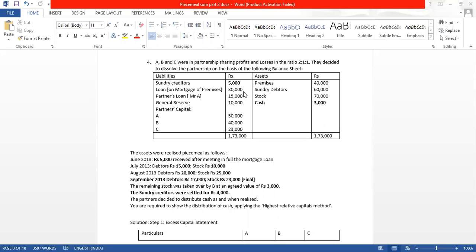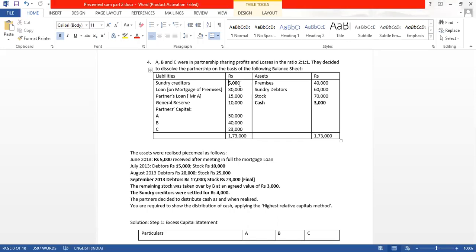Then the sundry creditors were settled for rupees 4,000. Creditors is how much? 5,000. But they are ready to give a discount of 1,000. How can I conclude that? I can conclude it because it is given that the creditors were settled for 4,000, but the balance sheet shows that the creditors are of value 5,000.